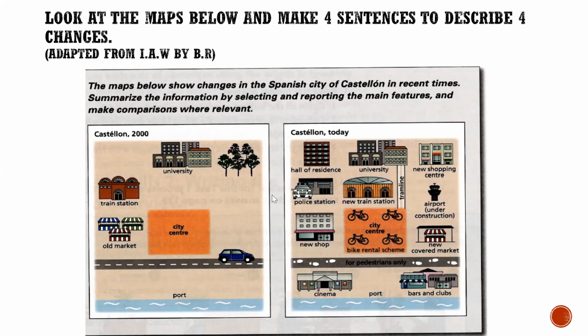Yeah, like this. Now, can you make sentences for only the north part of the city? Only the north of the city in both pictures.